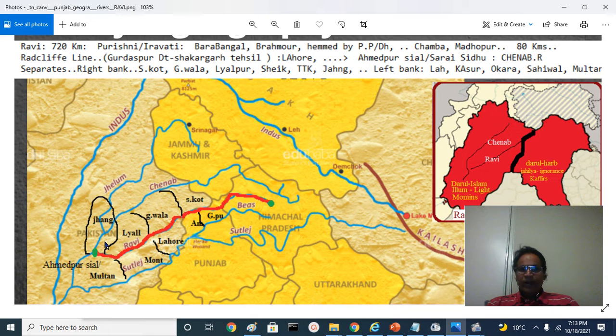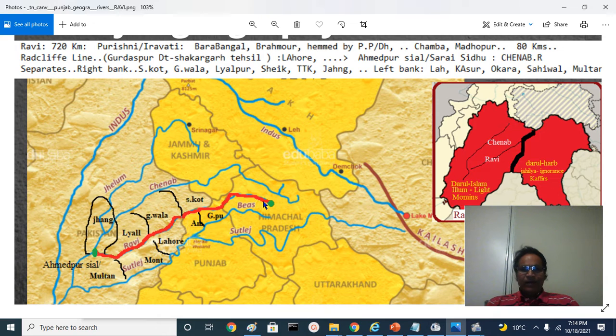Then a certain part of Jhang district like Shorkot. So on the right hand bank, river Ravi separates Shakargarh Tehsil, Sialkot district, Gujranwala district, sometimes we see Gujranwala Nankana Sahib here later, Lyallpur district and the Shorkot region of the Jhang district.